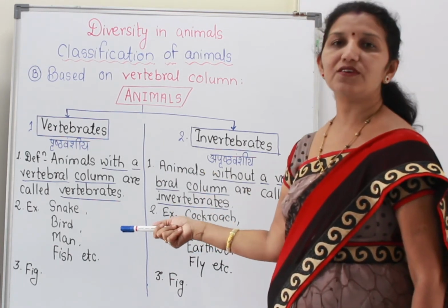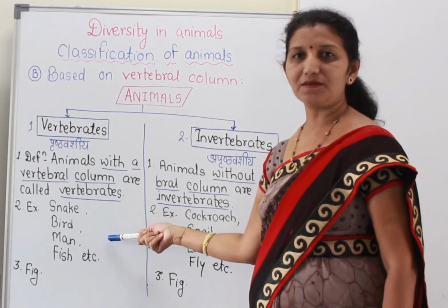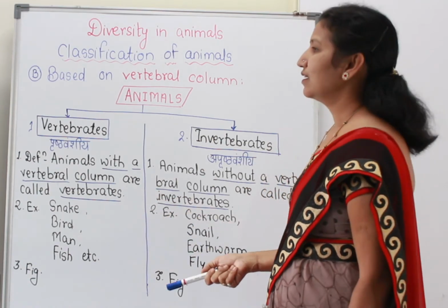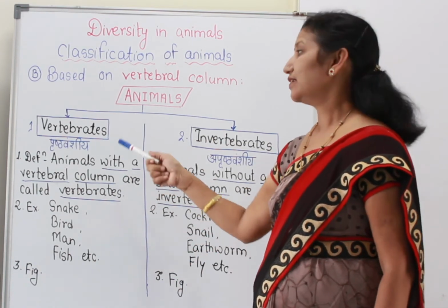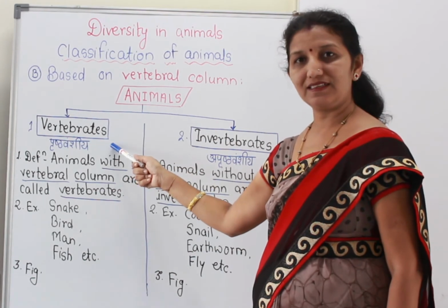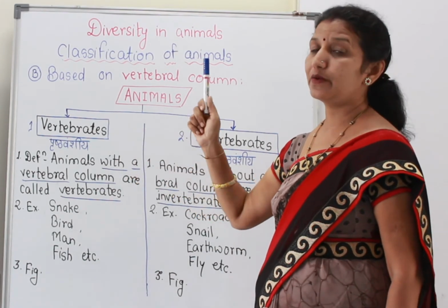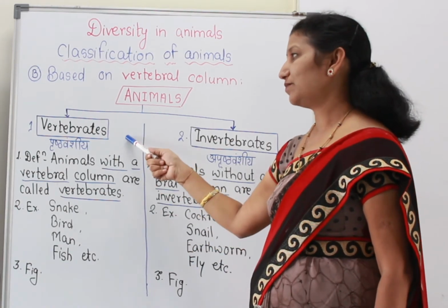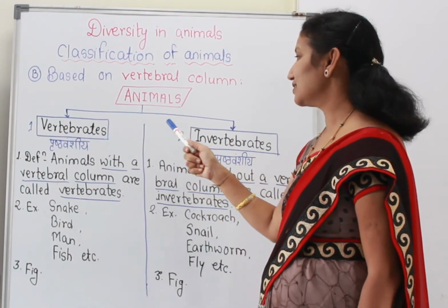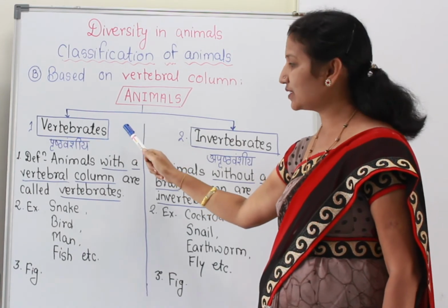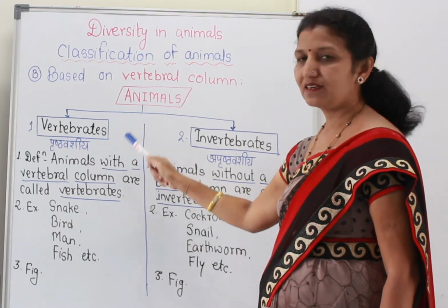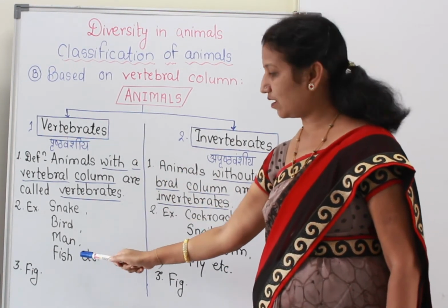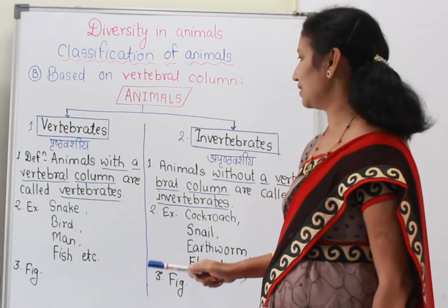If you are asked to draw figures of vertebrate animals, then also you can do it. Also, you can be asked to describe vertebrates. Answer in brief. You can be asked to write a short note on vertebrates. At that time, you can write this section along with the figure or diagram.